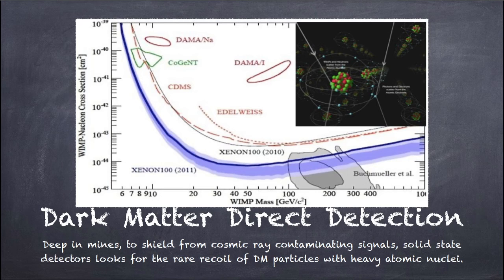So how can we detect dark matter? The detectors should be deep in mines to shield from cosmic ray contaminating signals, and solid state detectors look for the rare recoil of dark matter particles with heavy atomic nuclei. When we get 5 to 10 years of data, we can put those data together, and we hope that something positive comes out from those results. Next slide.